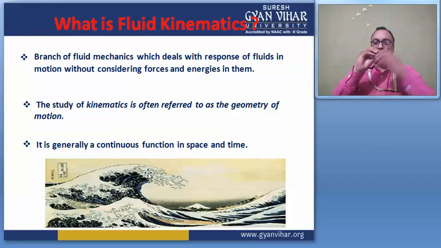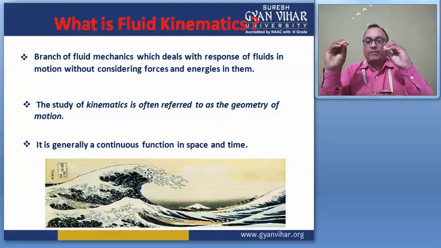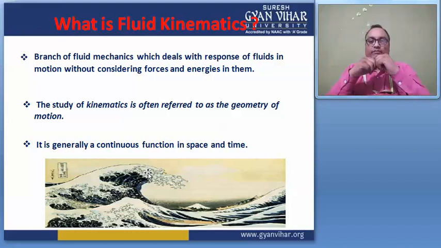This is the starting point, and it moves from this point to this point. It takes some time, suppose this time is t. So here the three coordinates x, y, and z are present, and the fourth coordinate is t also. So this is a function of space and time.